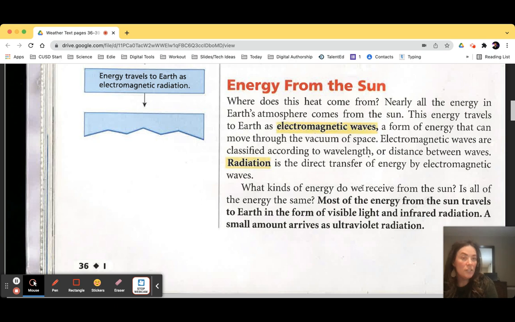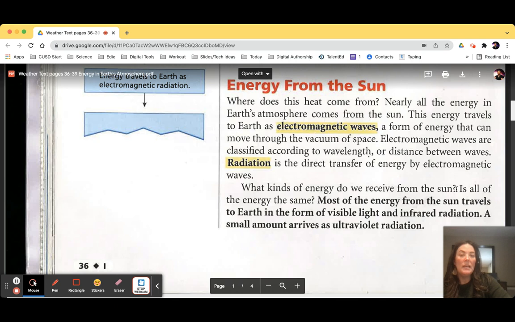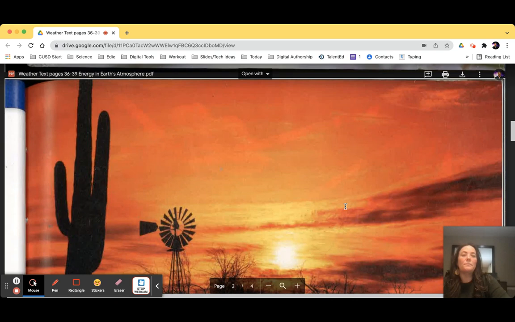What kinds of energy do we receive from the sun? Is all of the energy the same? Most of the energy from the sun travels to Earth in the form of visible light and infrared radiation. A small amount arrives as ultraviolet radiation, what you guys call UV or what gives us a sunburn. Visible light is the light that we see, and that includes all of the colors of the spectrum, Roy G. Biv. Infrared radiation is what we feel as heat, and then some of it is that ultraviolet light that can give us sunburns, like we said.